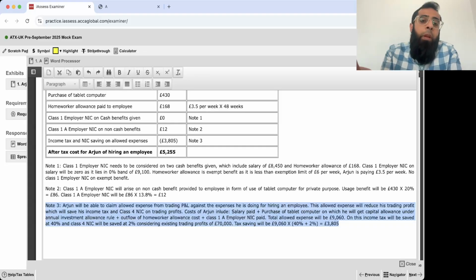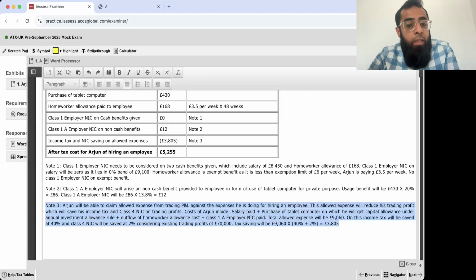Obviously, it is an exempt benefit for the employee. It is exempt from NIC perspective, but it is a cost we are incurring, and class 1 employer NIC, which we are paying on the usage benefit, the 12 pound. So if we add up all of them, that was a total expense of 9060. On that, we will save our income tax and class 4 NIC, since our profit will decline, so it will generate the saving.